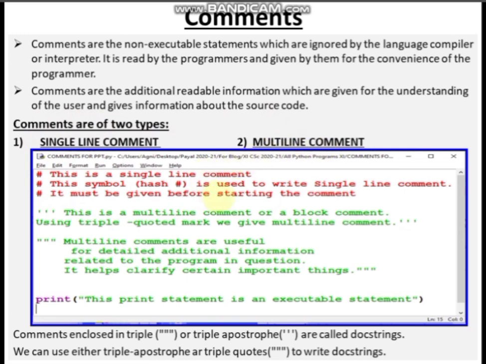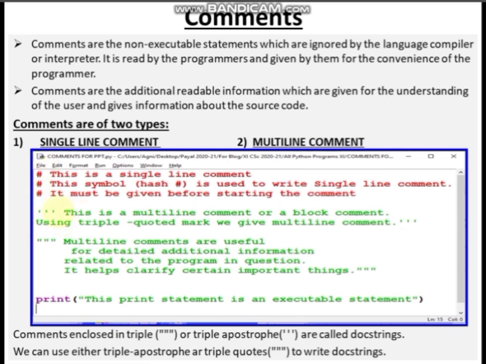Comments are actually not executed in a programming language, in any programming language. If you have learned any other programming language like C, C++, Java or anything else, you must have heard this term comment, which is not executed. So they are just given for the ease, the readability, and the convenience of the programmer. These are some additional readable information. So single line comments are given using hash. This is a single line comment. This symbol hash is used to write single line comments, and it must be given before starting the comment.